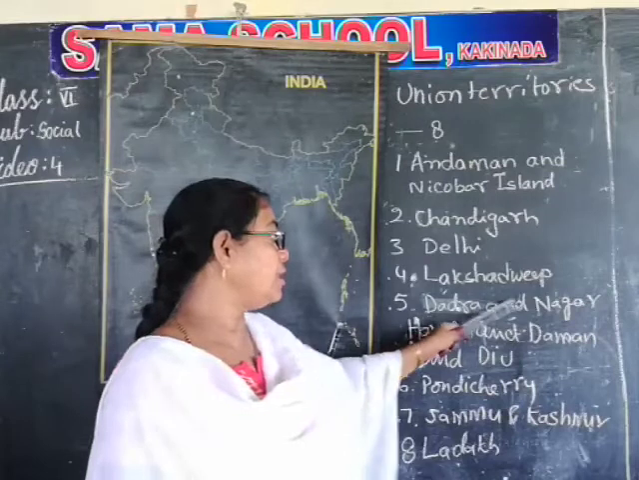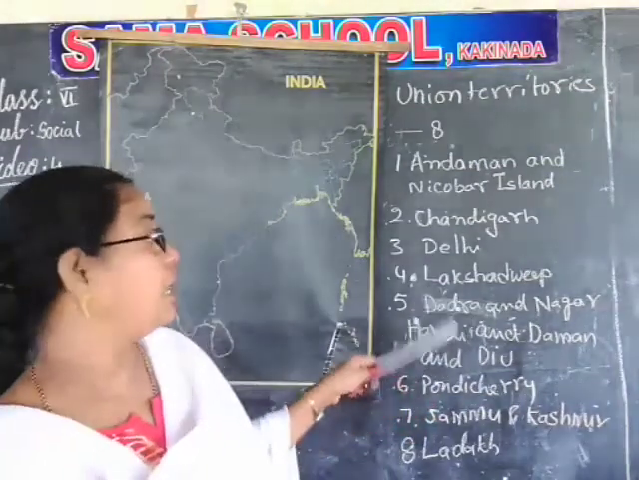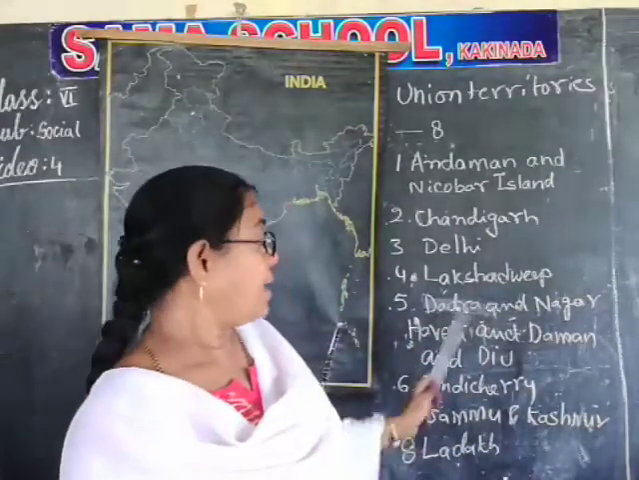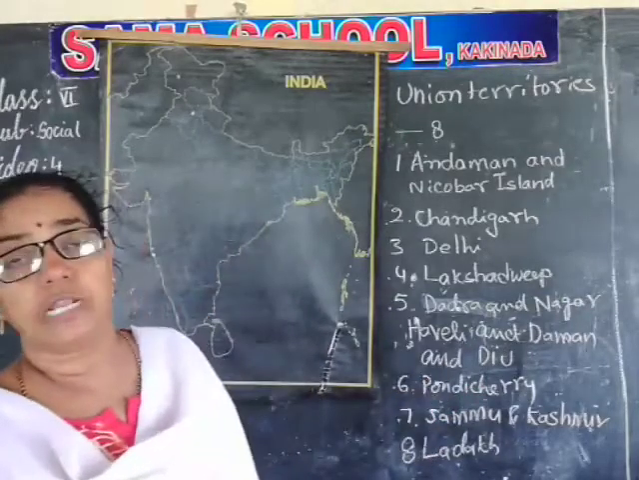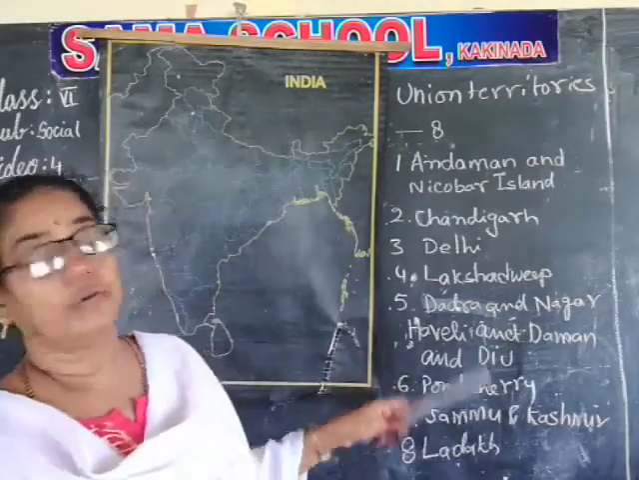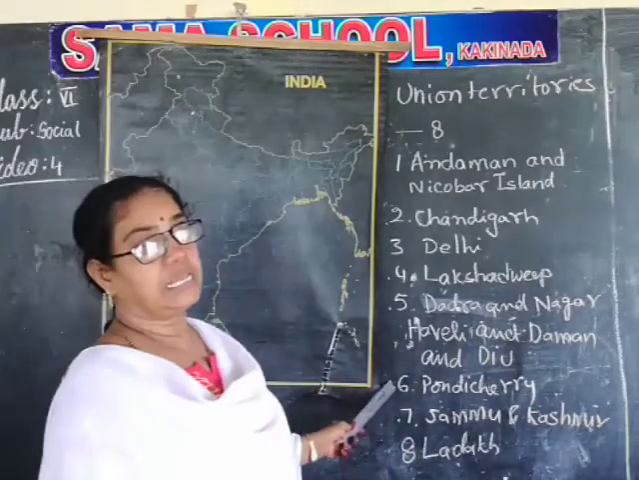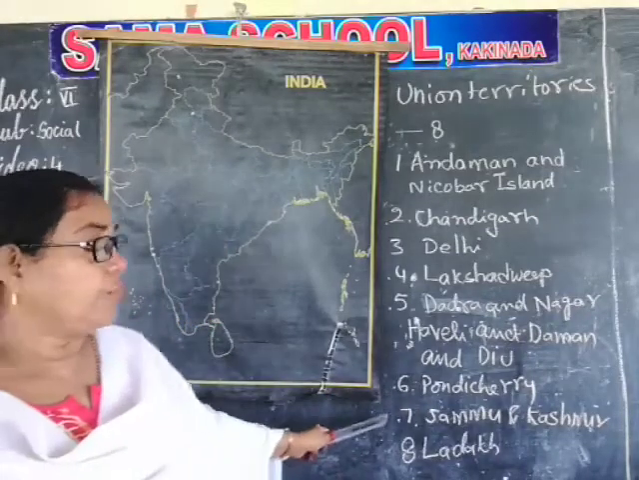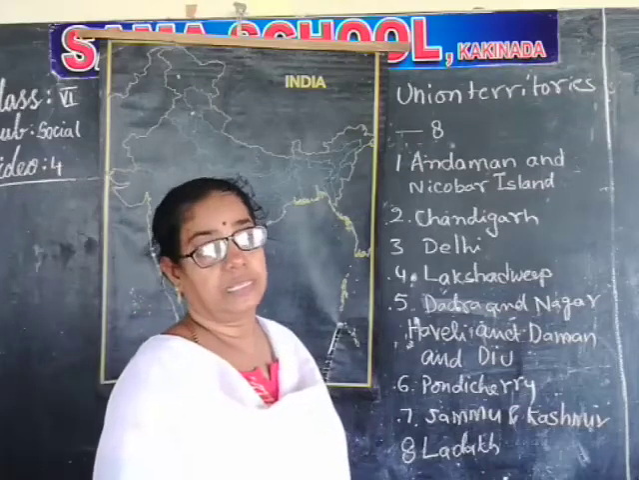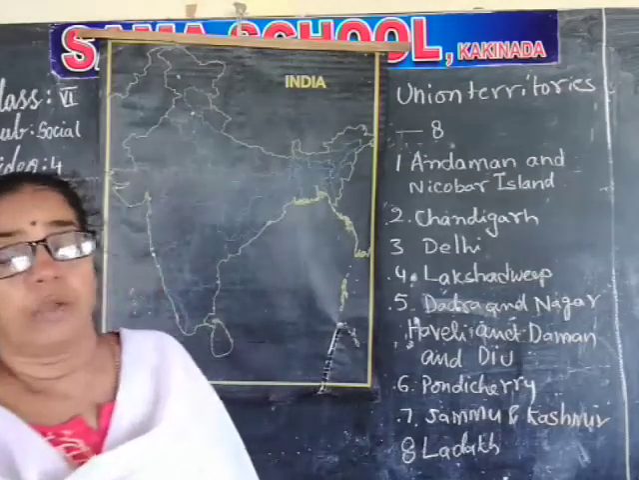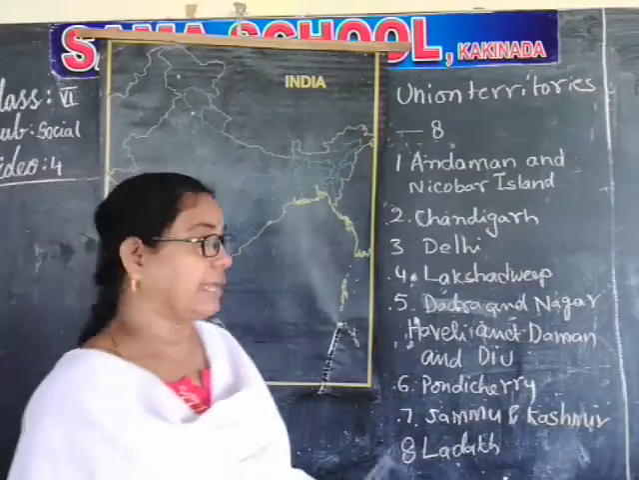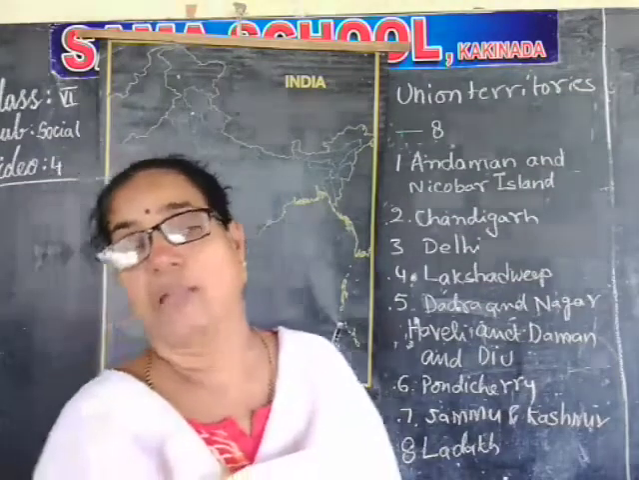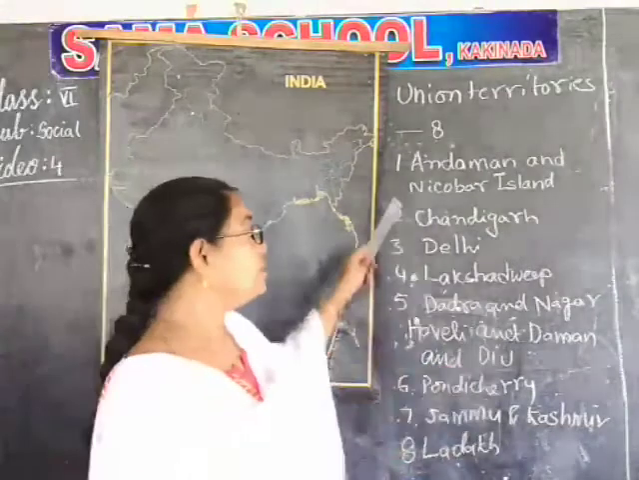Previously, until 2019, Dadra and Nagar Haveli was one union territory and Daman and Diu was another. In the year 2020, both were merged and made into one union territory. Its capital is Daman. Pondicherry is a union territory; its capital is Pondicherry only. Jammu and Kashmir capital is Srinagar in summer and Jammu in winter. Ladakh capital is Leh in summer and Kargil in winter. These are the union territories.